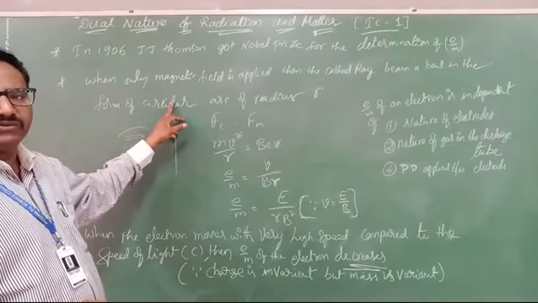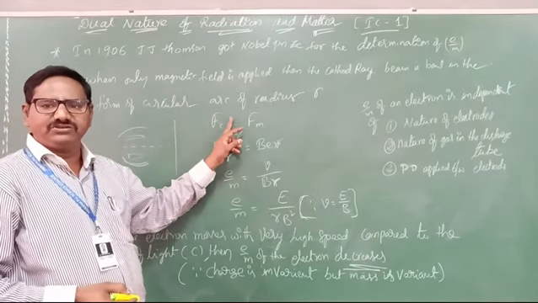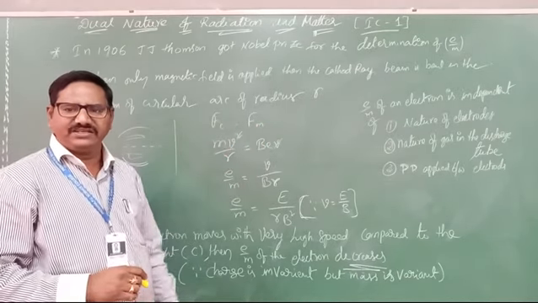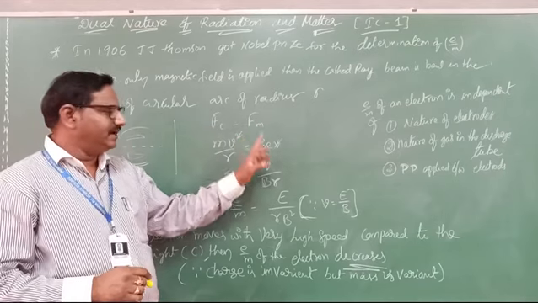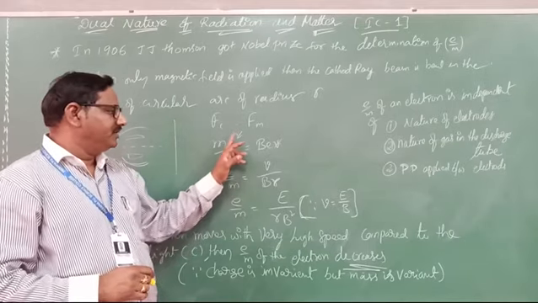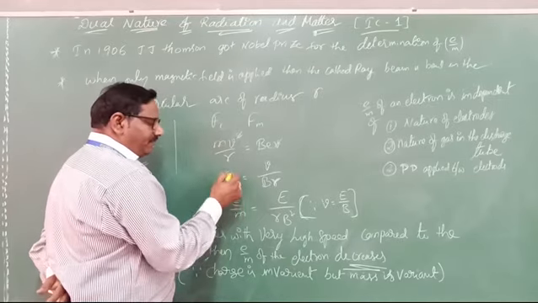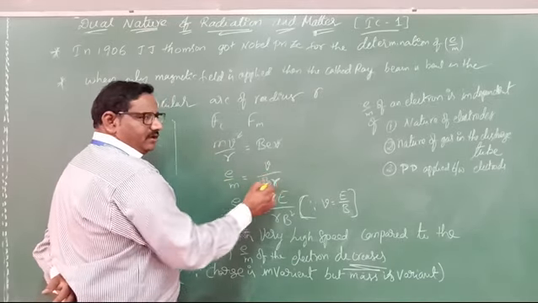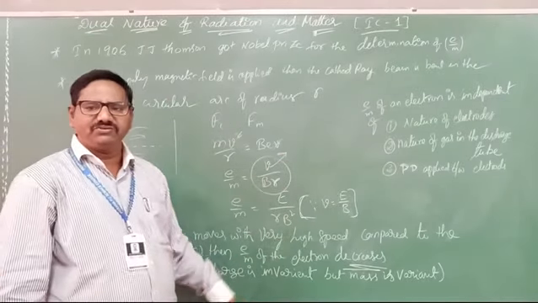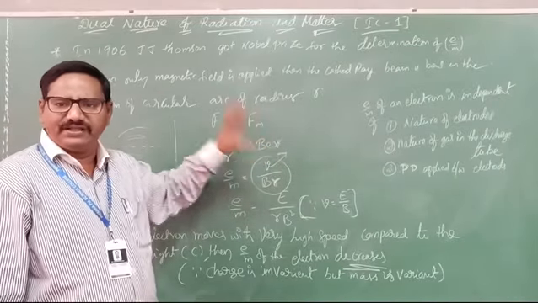If you want to measure the radius of the circular path, then centripetal force is equal to force of the magnetic field. That is Bev equals centripetal force, that is mv square by r. From that v will get cancelled. From that e by m, specific charge of electron, e by m equals v by Br. Sometimes they will give the velocity, magnetic field and radius of the circular path. At that time, in numericals, we will apply this one.